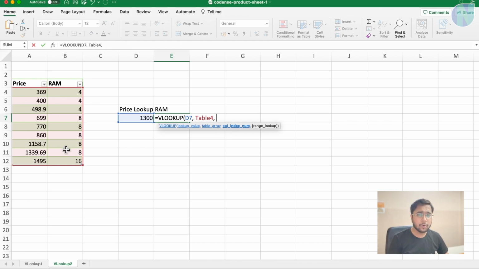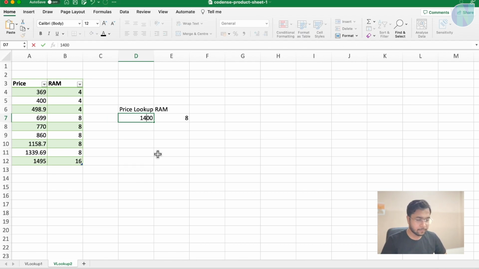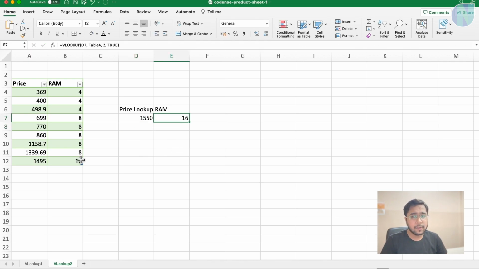What is the column? 1 or 2? That is column 2. Then comma. Then I will put true for approximate match. Sorry, I pressed enter. Let me correct it. True and enter. So you can see it is giving me the approximate match of this value. Let me make it 1400 here. Let me make it more, like 1450. Still not. Let me make it 1550. So you can see it is coming 60. So, like, 1400 is coming near to this. As soon as the value exceeds, it gives us the approximate value.